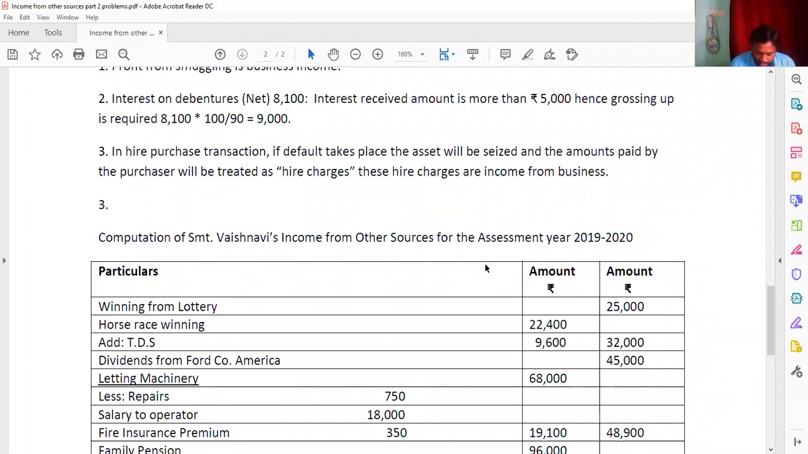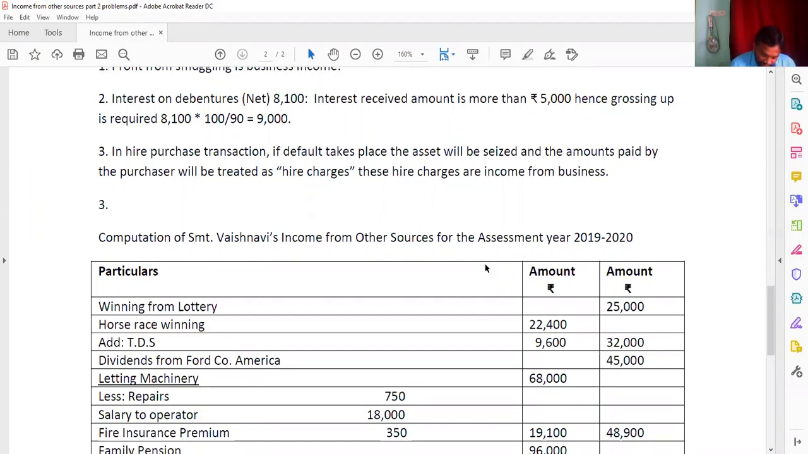And next, horse races winning. He has given within the bracket the TDS is 9,600. So that's why the tax deducted at source is also an income, and it is going to be taxable. That's why we have to add 22,400 to 9,600, and you are going to get 32,000.